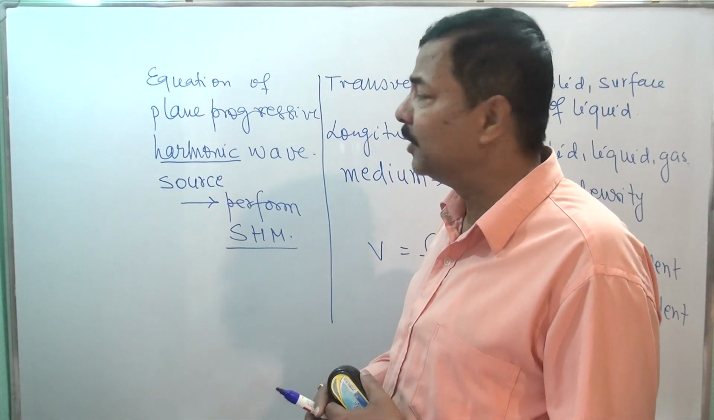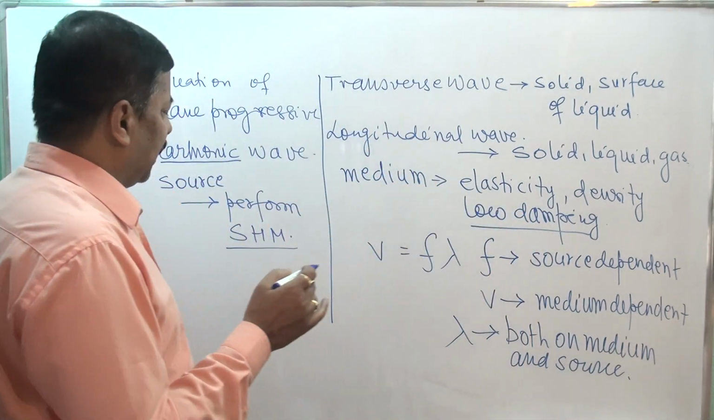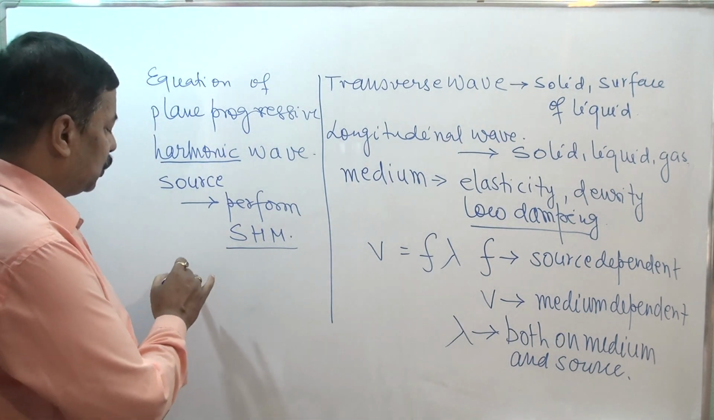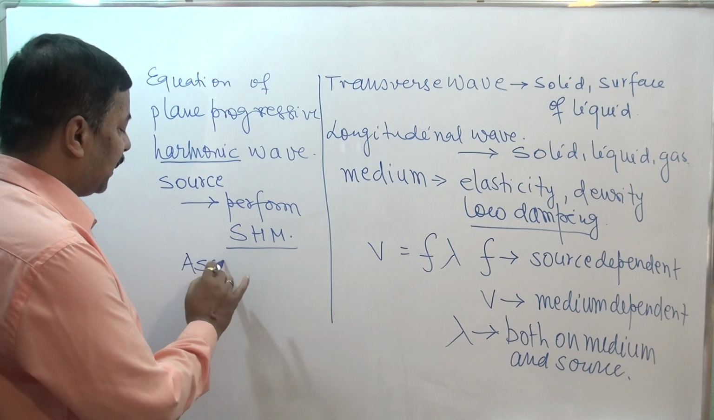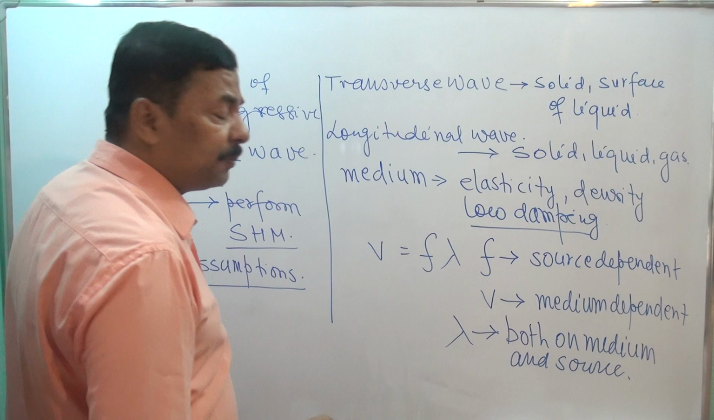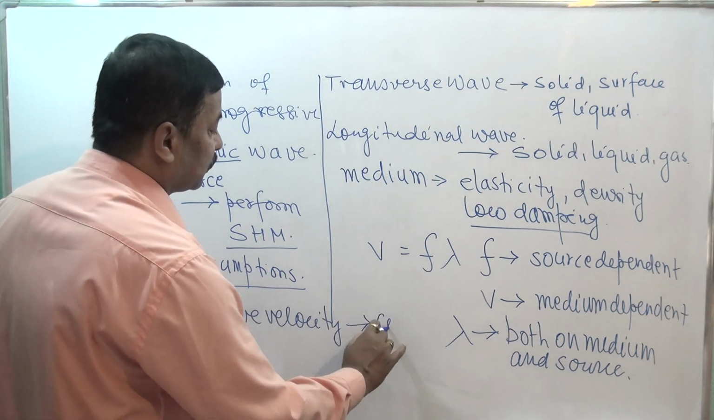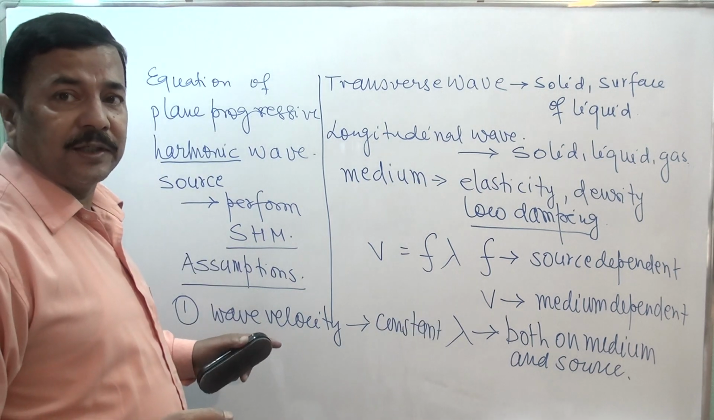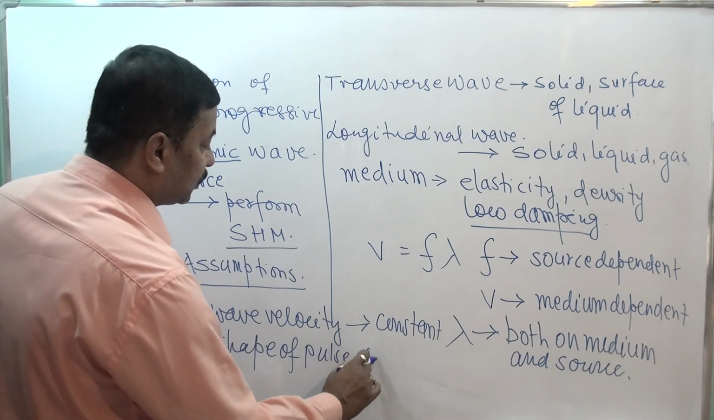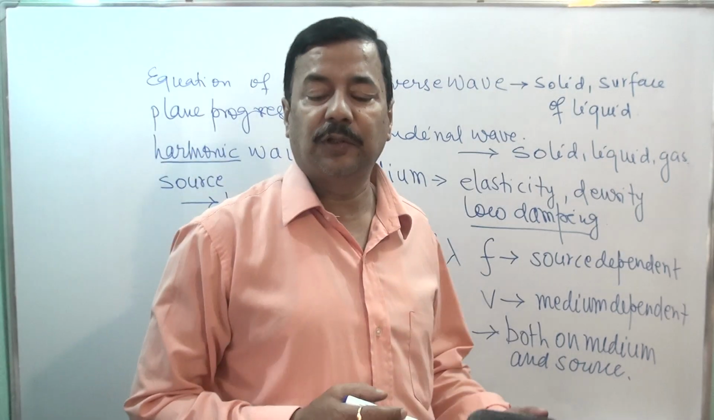We also keep in mind two assumptions here, to simplify the situation. What are those assumptions? First, wave velocity remains constant; it does not change with time. And second, the shape of the pulse does not change with time.